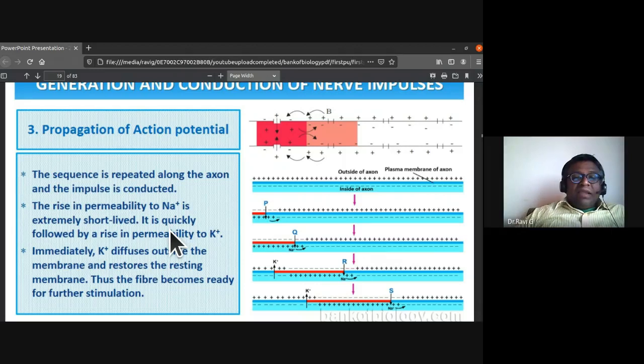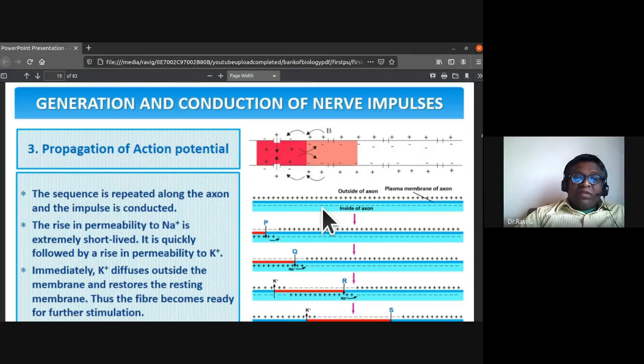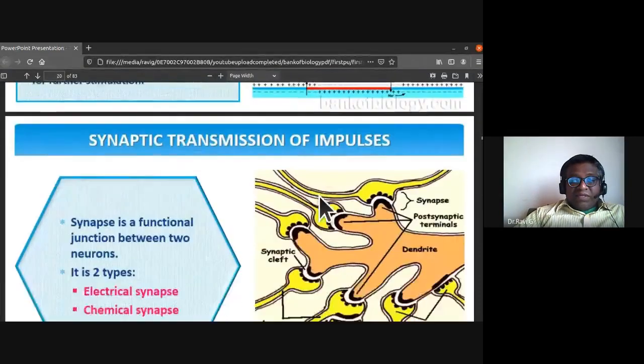So immediately the potassium ion diffuses outside the membrane and restores the resting membrane. Thus, the fiber becomes ready for further stimulation. So this is how the stimulation is passed. So the generation and conduction of nerve impulses is flow of the electric impulses.